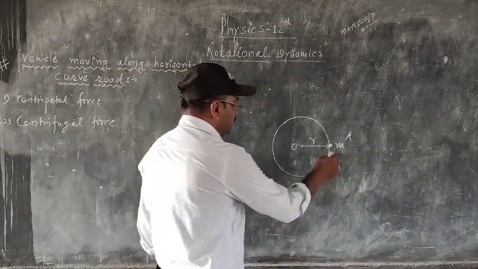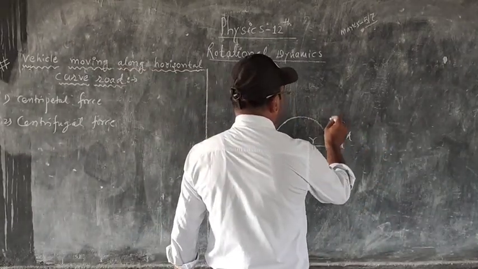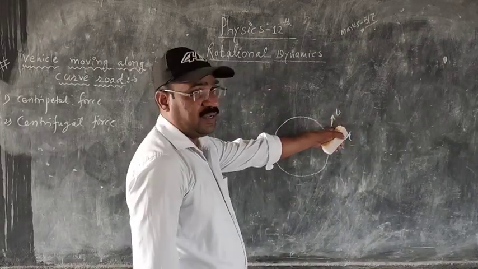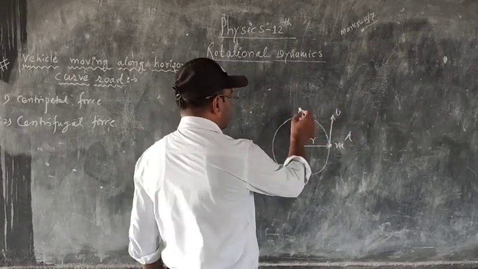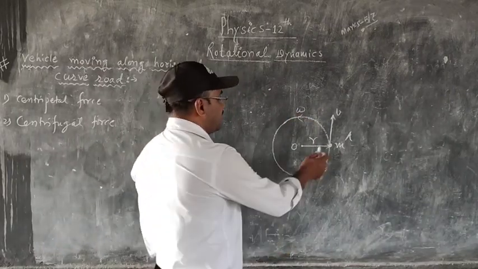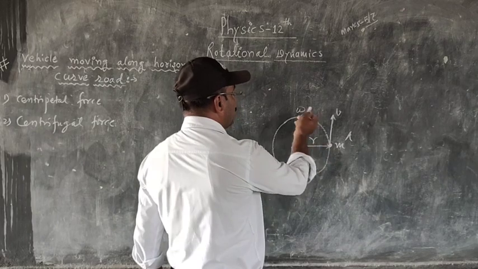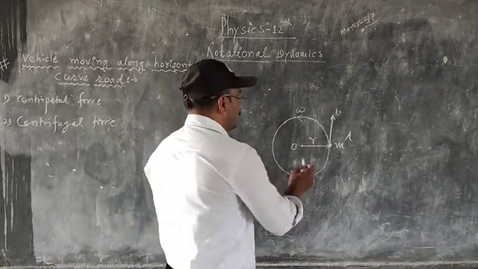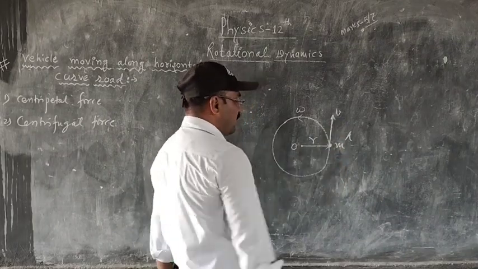Its linear velocity is denoted by the vertical arrow v, where v denotes the linear velocity, and omega is the angular velocity. The particle is moving from A back to A along the circumference of the circle. Here m is the mass and v is the velocity.